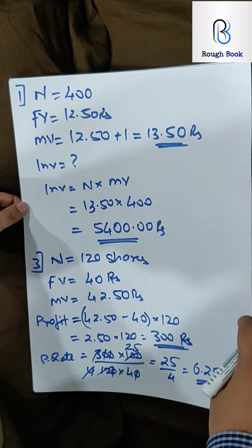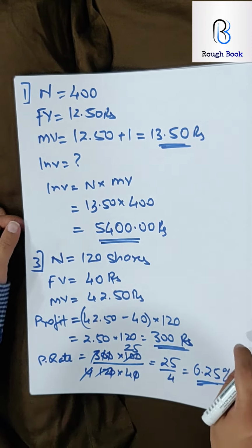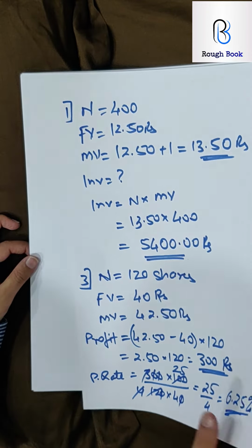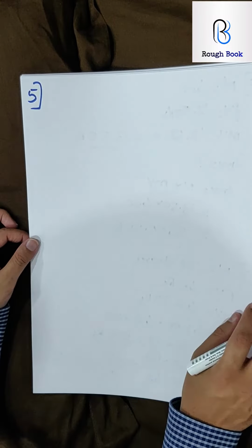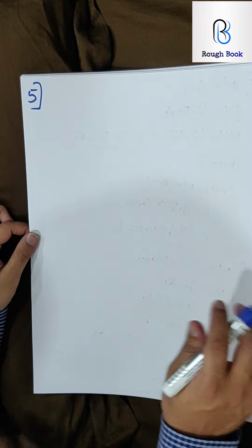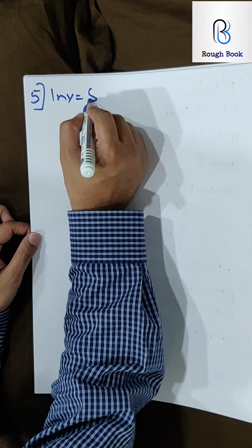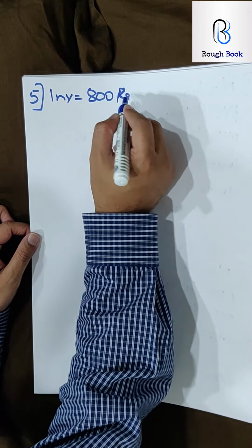So that is the profit rate which this person is getting. The next question, sum number 5. Come on everybody, pause the video, try it, it's simple. A man invests rupees 800. So you have the investment as rupees 800.